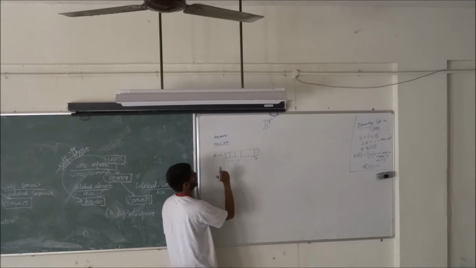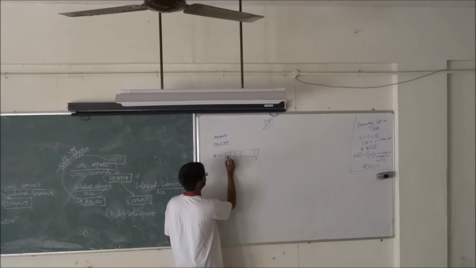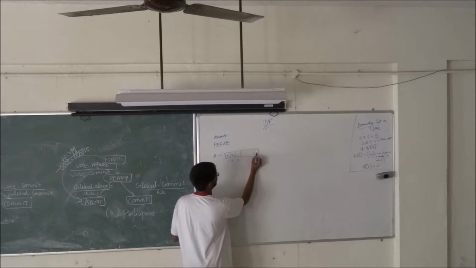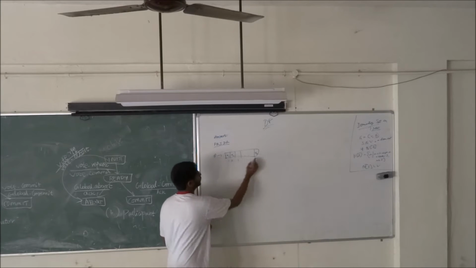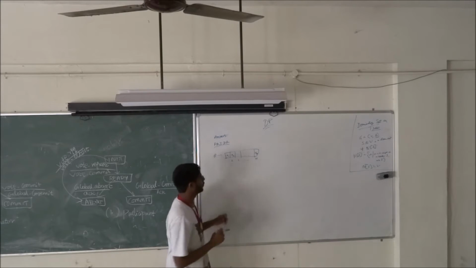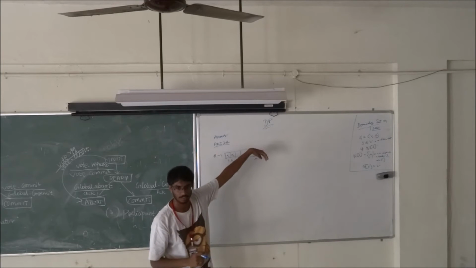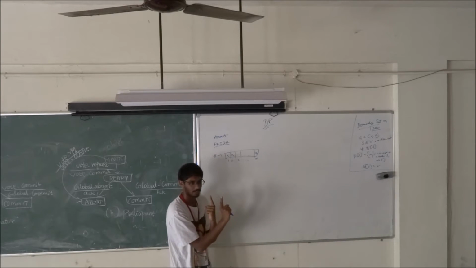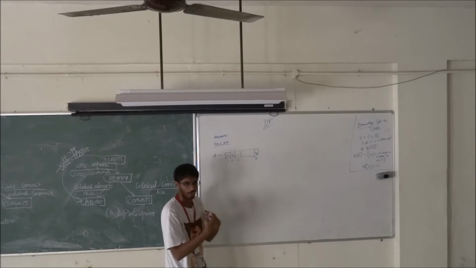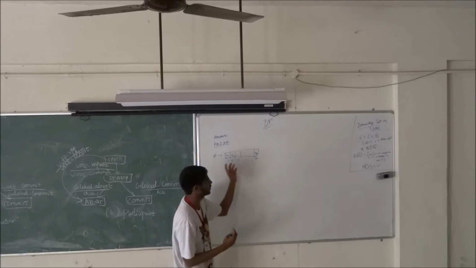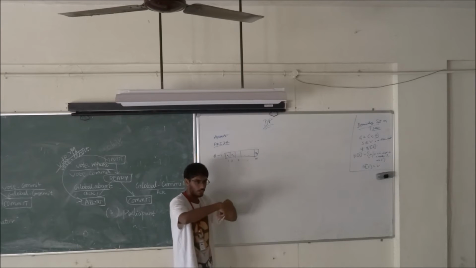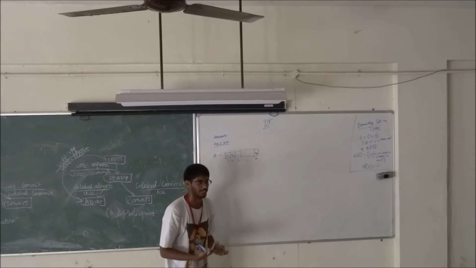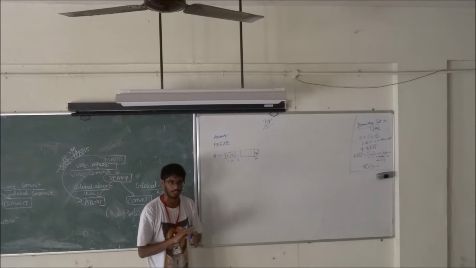All of these are positive integers: A1, A2, and so on. What you have to do is pick some of these such that you don't pick any two consecutive elements. You have to pick a subset of these elements, but you shouldn't pick any two consecutive elements, and you want to maximize the sum. That is the problem, right?